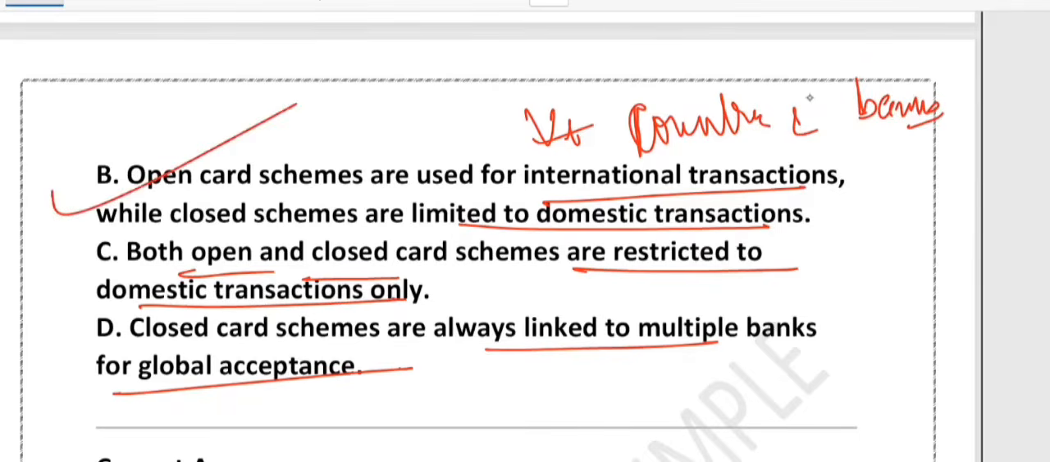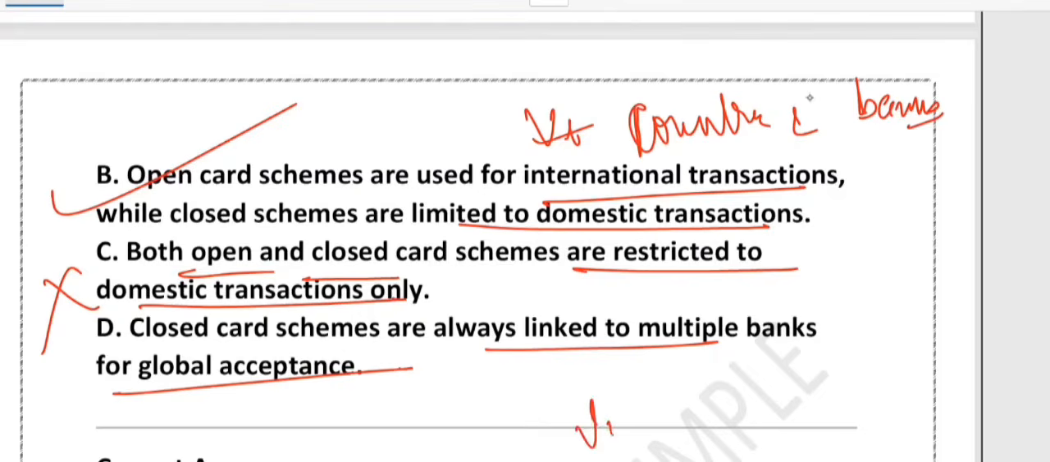What about C? C is not true because open cards are global, not restricted to domestic transactions. What about D? It says closed cards are always linked to multiple banks. So this is also wrong because closed card schemes are not linked to multiple banks or for global acceptance.